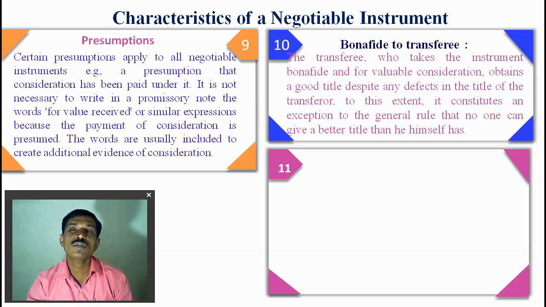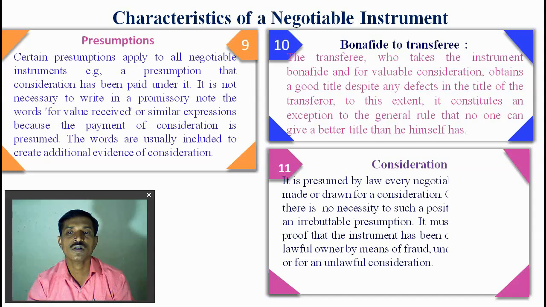So, the bona fide transferee: because of the transfer, the maker and the drawer transfer the payment from their side to the transferee, and the transferee is bona fide and has given value as consideration. So it is the bona fide transferee in negotiable instruments.